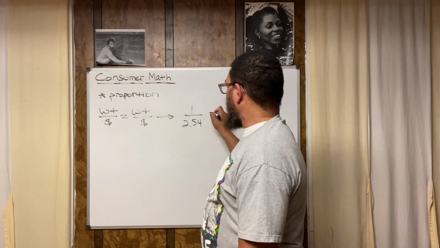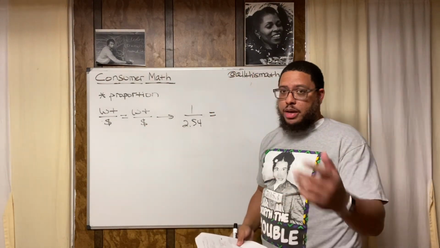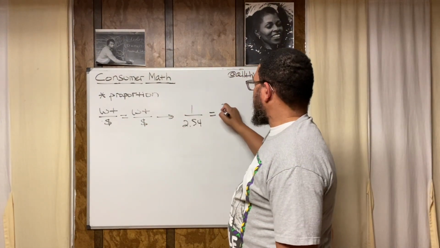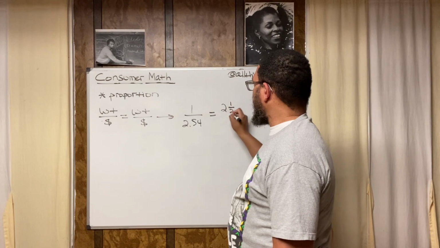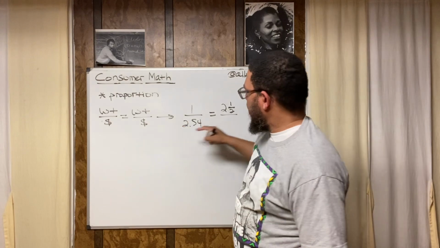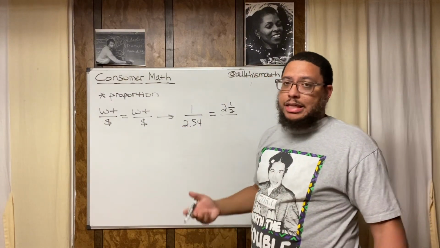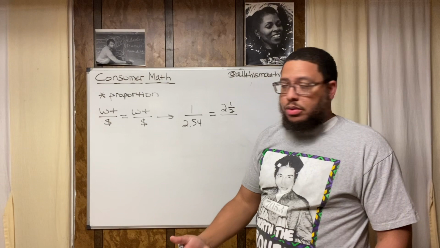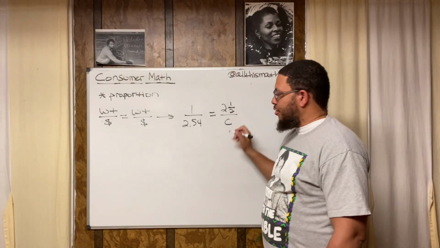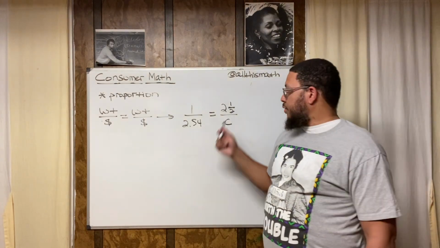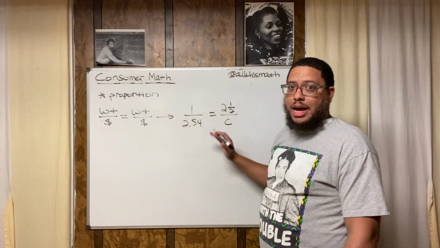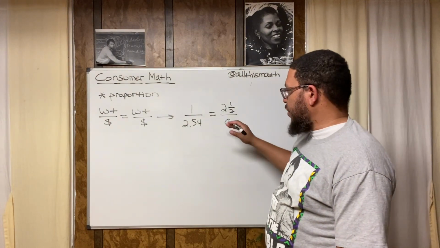Then you write your equal sign. Now we want to know information about 2.5 pounds. So that goes right here, because that's the weight for this. So we got 2.5. Now the cost, right? For this amount, we don't know. That's not given to us, but we can figure it out using this proportional equation. I'm gonna use the letter C for the variable to represent the cost of 2.5 pounds. All right. And then in order to solve this equation, we're about to do a little bit of algebra, just a little bit, nothing too heavy, right?